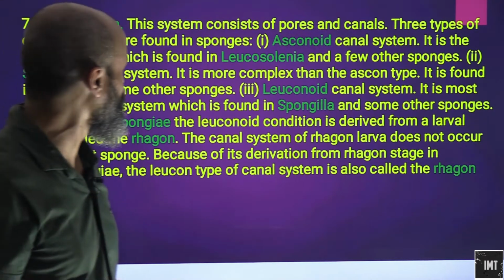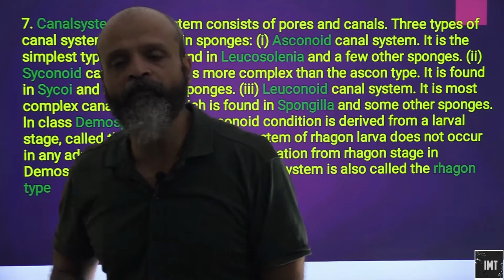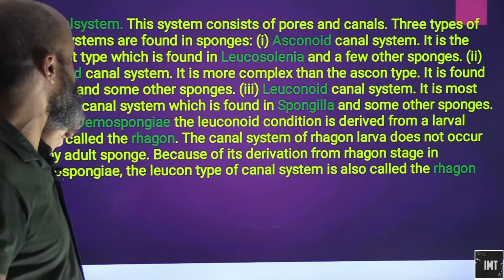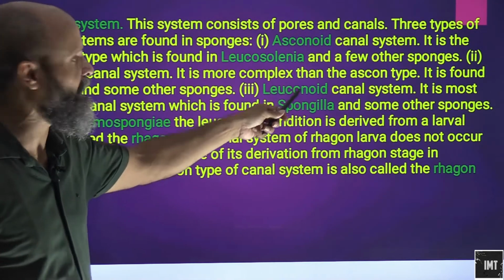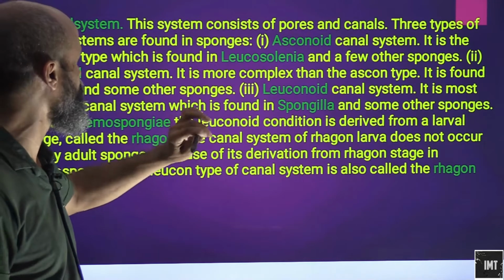Why are we concerned about canal systems? Because that's the only medium of transport in Porifera or sponges. So asconoid is the simplest one, then we have Syconoid, which is a little more complex than asconoid, and then we have Leuconoid, which is the most complex of all, found in Spongilla.